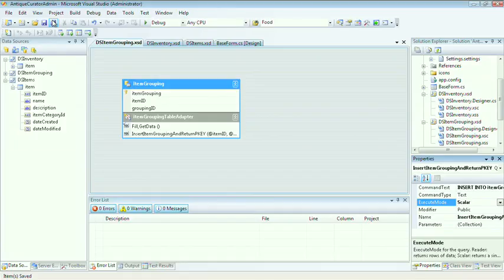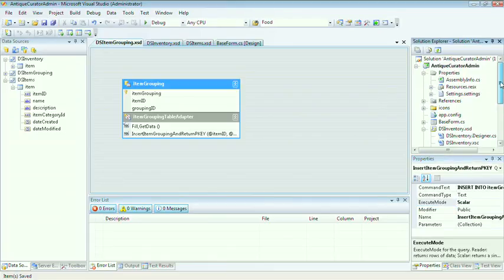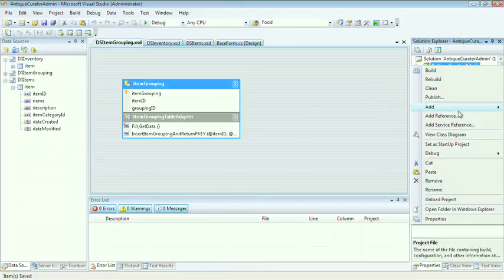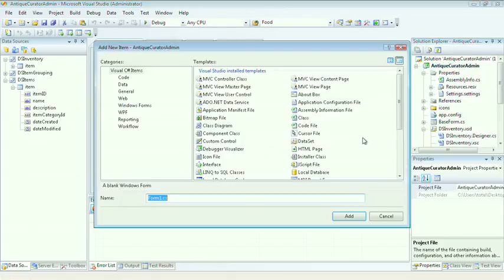So let's move on to building forms that handle data. Let's build our administrative functionality for creating items. In order to do so, let's go to the Solution Explorer and right-click and select Add Windows Forms. Working with objects in C# is really not much different than working with Visual Basic.